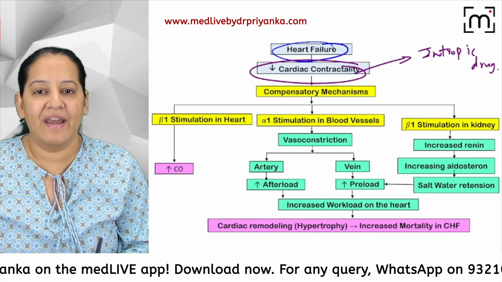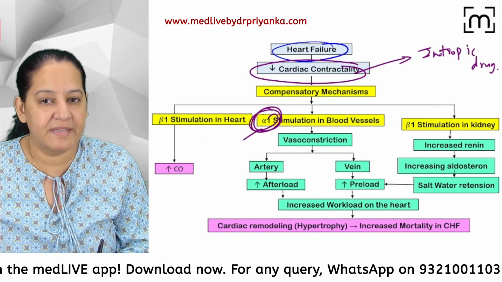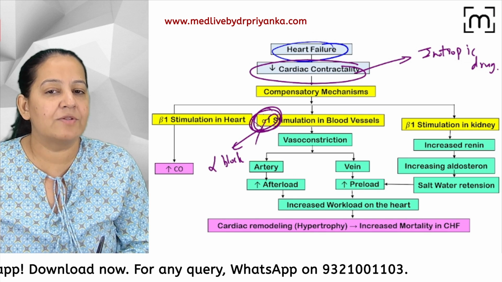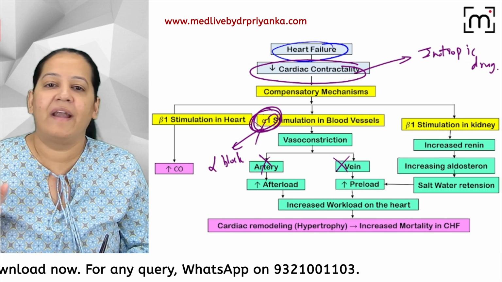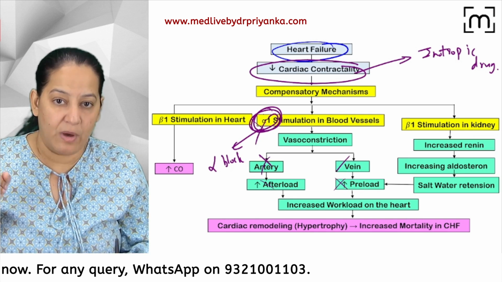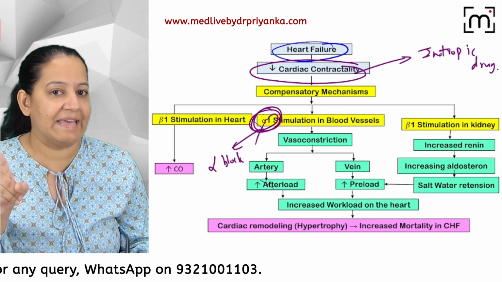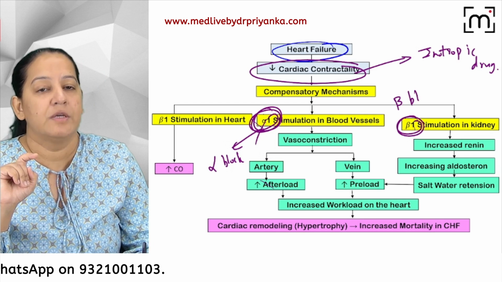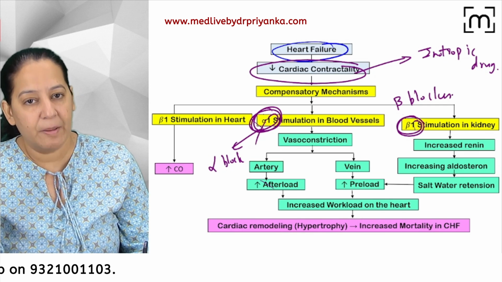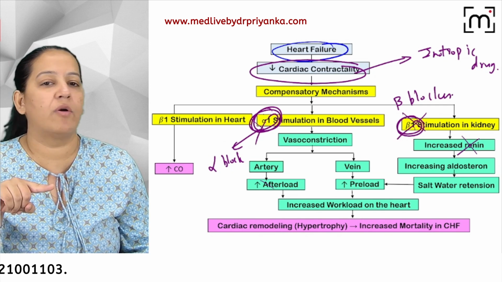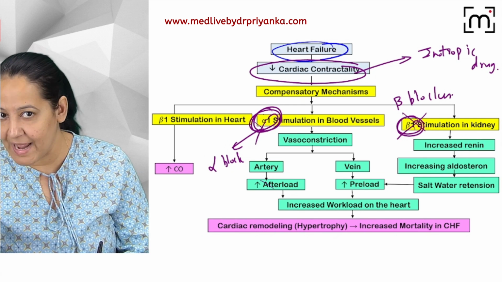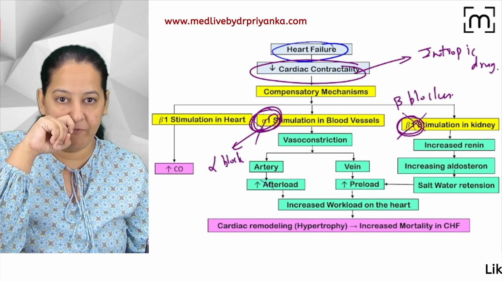Now, can I block alpha receptors? Yes, give an alpha blocker. If you give an alpha blocker, alpha receptors on the arteries and veins will be blocked, and preload and afterload will not increase. So alpha blockers will be helpful. Yes or no? We will give beta blockers also, which will block the beta 1 receptor on the kidney. So renin will not come, aldosterone will not come, and sodium water retention will not occur. So beta blockers are helpful.